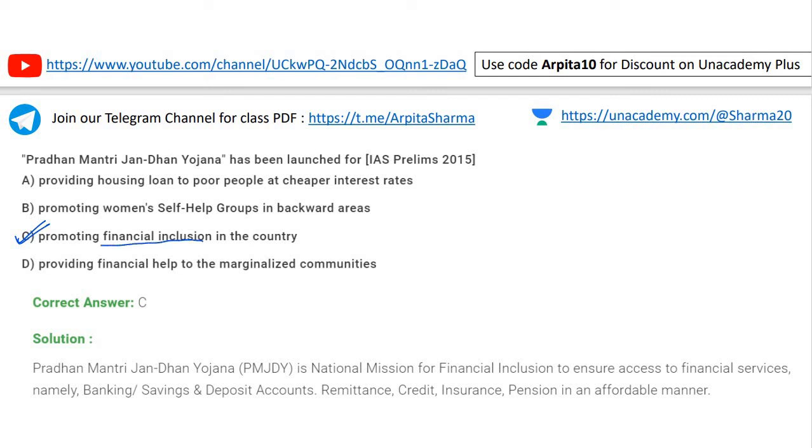Promoting financial inclusion in the country, because we have studied that Pradhan Mantri Jan Dhan Yojana is India's biggest financial inclusion exercise which is launched by our government.